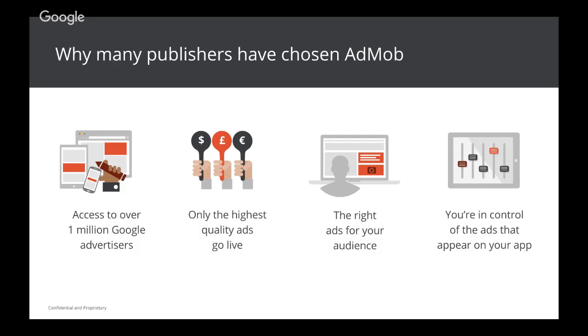AdMob makes sure that only the highest quality ads go live and that our publishers are paid the highest CPCs possible. We also make sure that the ads served on your apps are very high quality, and these are reviewed manually as well as by our automated systems. Also, AdMob gives you an opportunity to keep control of the ads that appear on your app and to block the ads you think might not be relevant to the content on your app.